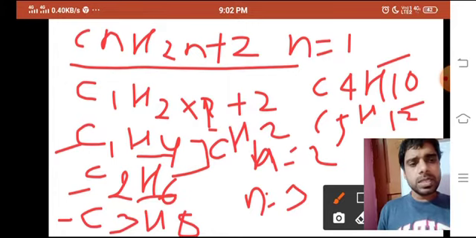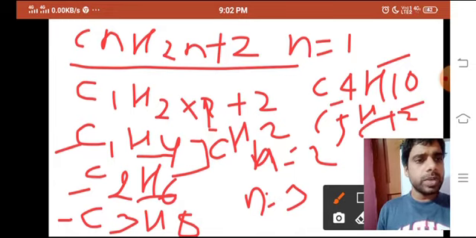Take some successive, consecutive members from the top and the bottom of the organic compounds in a series. If I take C5H12 and C4H10, what would be the difference? C5 minus C4, one carbon difference. H12 minus H10,